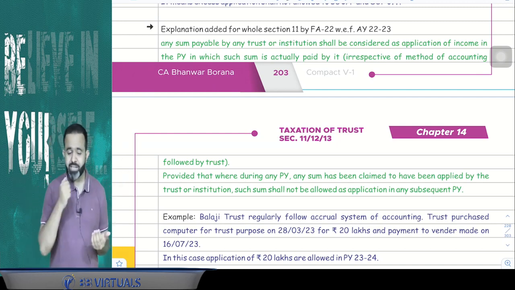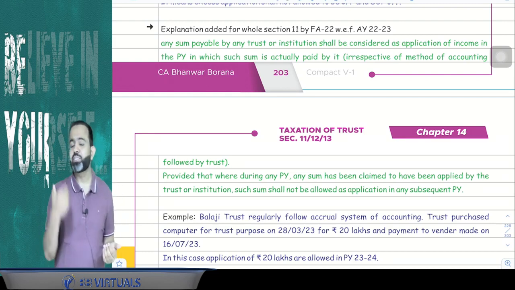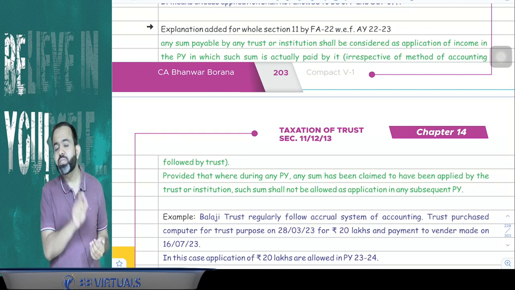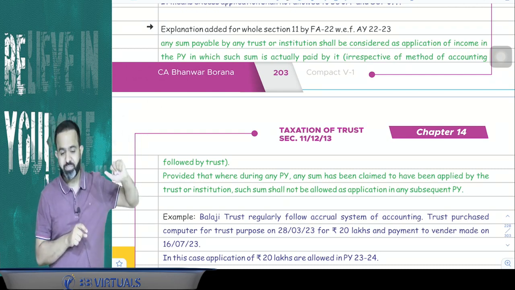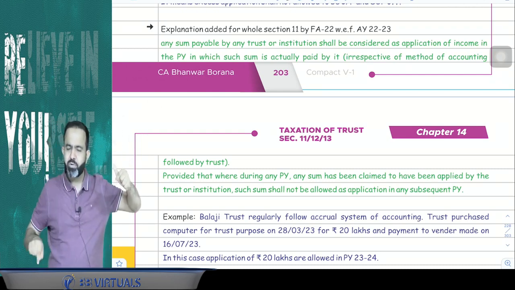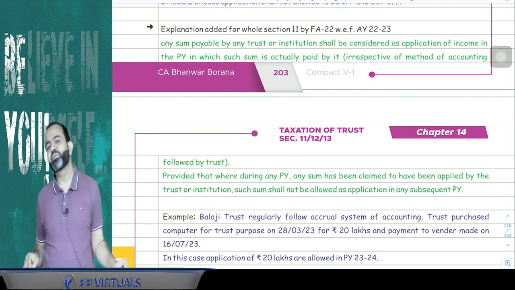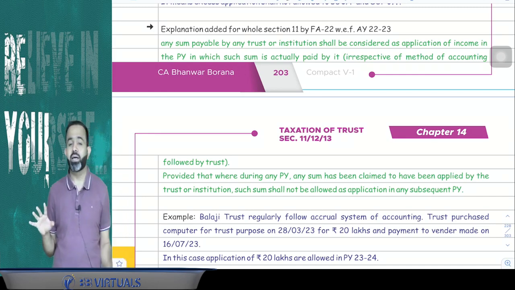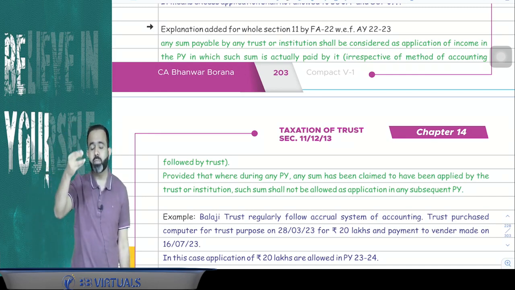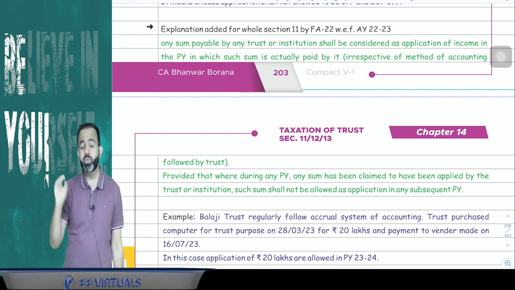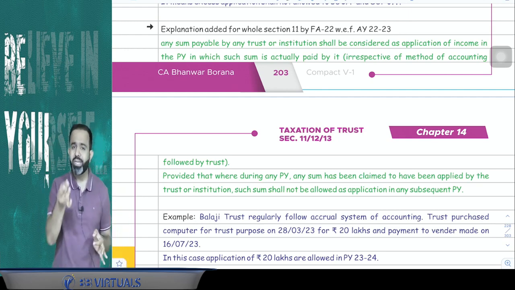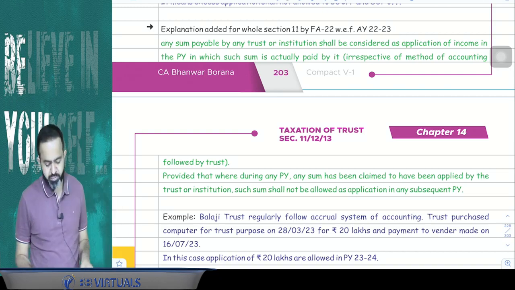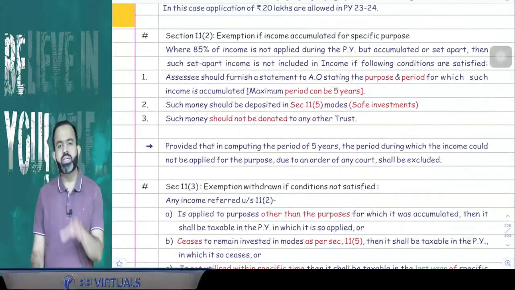So the examiner may ask you a question: suppose the trust has spent 20 lakh in the current year, but out of the 20 lakh, suppose 3 lakh is paid in April of the next year. So the question is, is 20 lakh allowed in the current year? Answer is no. Only 17 lakh will be allowed in the current year. So in simple words, whatever method of accounting is followed by a trust, the trust may follow the accrual system for the purpose of income, but now expenditure will be allowed only on the actual payment basis. Application will be allowed only on the actual payment basis. You got my point or not?